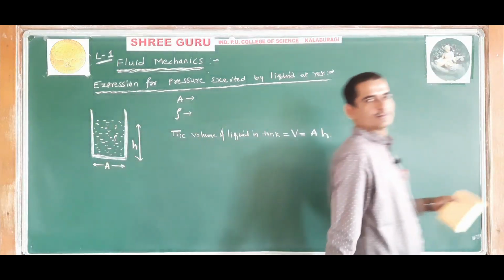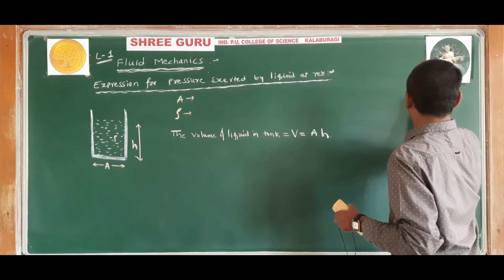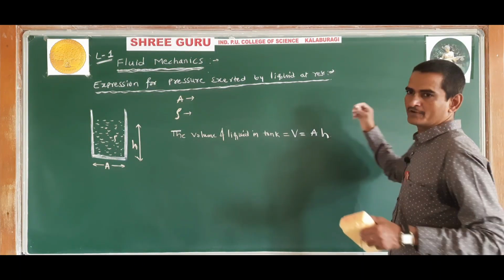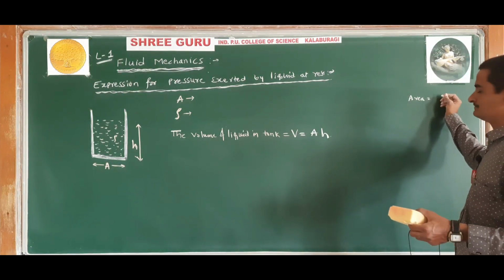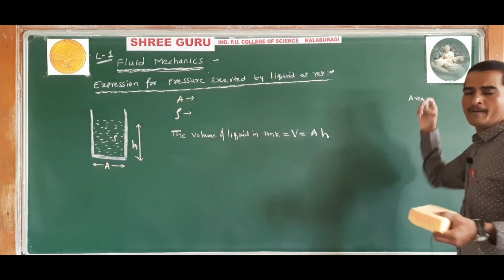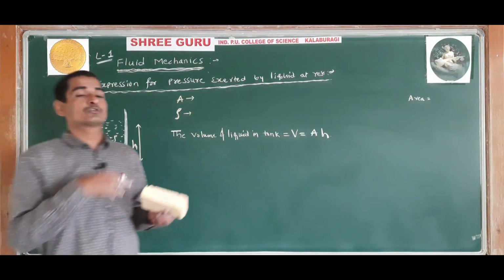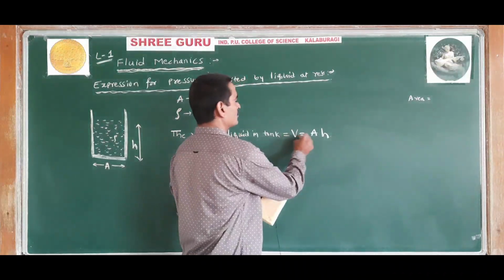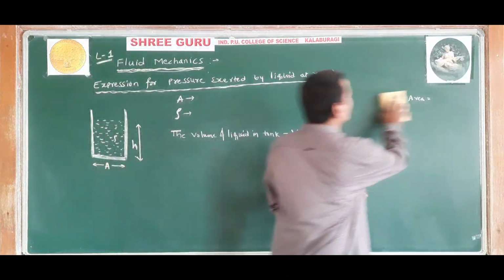I think you know the basic concepts. The basic formula you must know. Area is equal to height into base, or base into length, like that you will tell. And volume is equal to base into length into height, so volume is equal to area into height. All these things you know already.